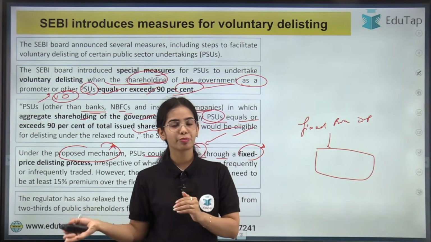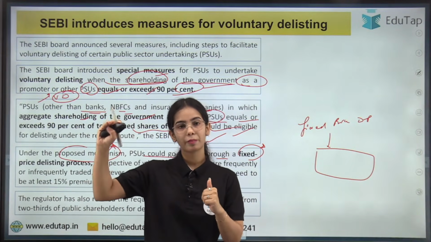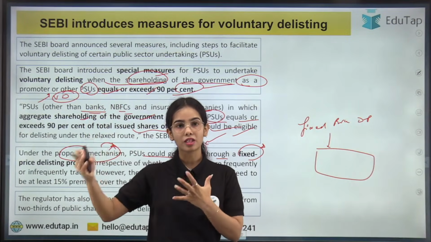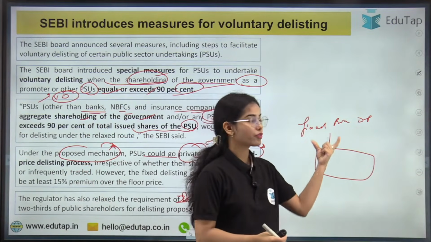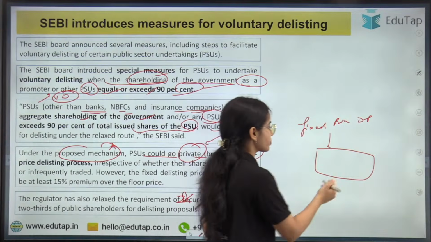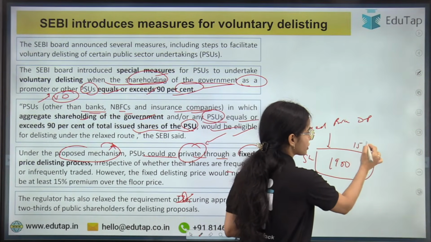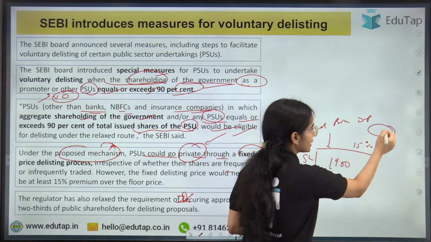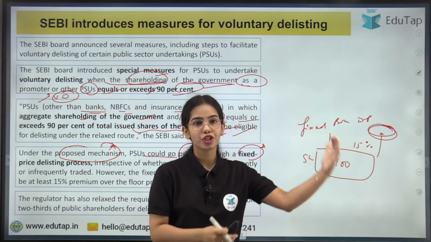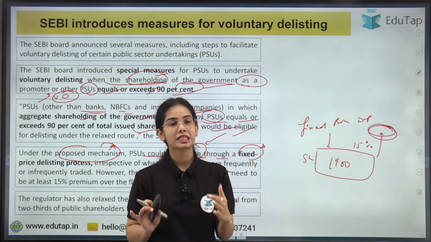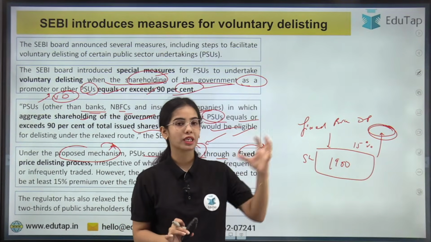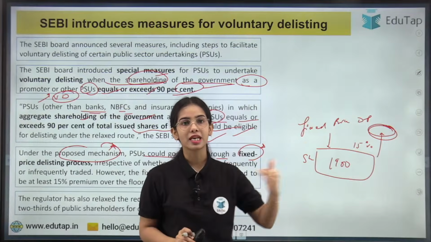on the basis of the average of the last 60 days of the price or the highest price of the share in the last 26 weeks. So the fixed price will be decided, and let's say the fixed price for the share is decided as 1900. 15% more than that will be the price at which the shares will be bought back. Okay, so basically if the delisting has to happen from the capital market, the shares have to be bought back.